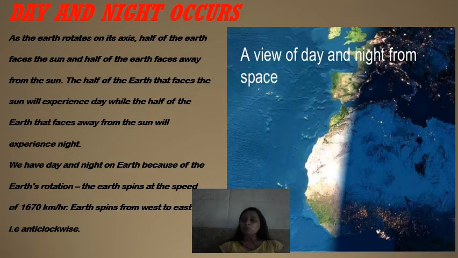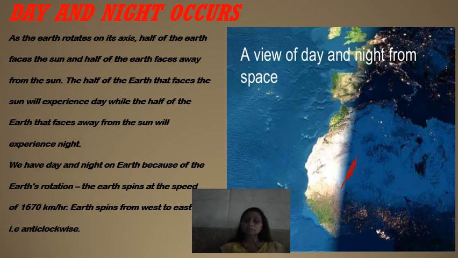This is a view of day and night from the space. अगर आप स्पेस से देखोगे तो आपको डे एंड नाइट का जो व्यू है वो ऐसा दिखाई देगा. And this is the imaginary axis of the earth. As the earth rotates on its axis, half of the earth faces the sun and half of the earth is away from the sun. Okay, so the part which faces the sun experiences day, while the part that is away from the sun will experience night. We have day and night on the earth because of the earth rotation. Earth पे day and night इसीलिए है because the earth rotates.